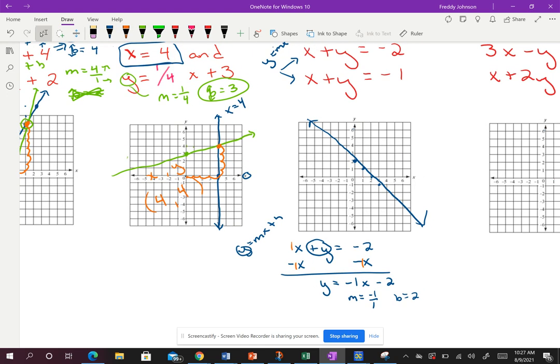Now I'm going to do the exact same thing here. I'm going to solve for y. So I'm going to subtract, and I'm going to put that 1 in front. So I'm going to subtract that 1x. These cancel out. I'm now left with y equals -1x minus 1. Now it's in the form y equals mx plus b, because y is by itself. So this is m and this is b. Okay, so we get m equals -1 over 1, b equals -1.